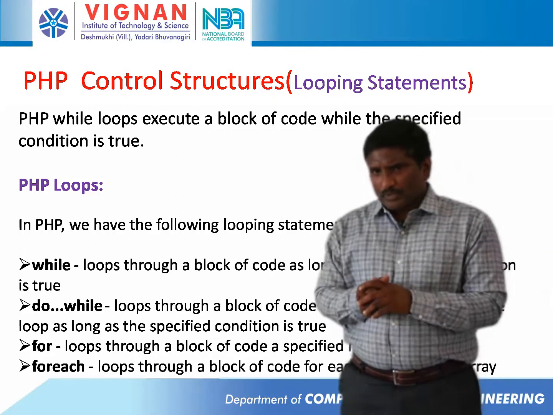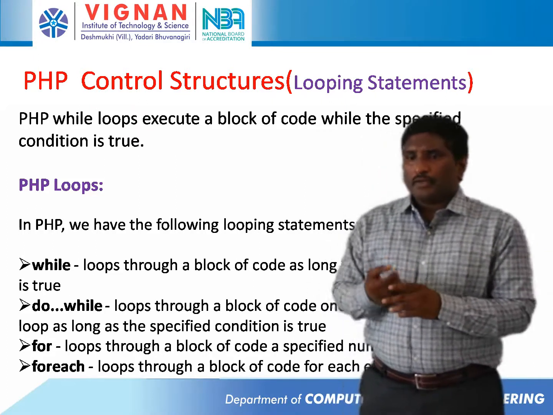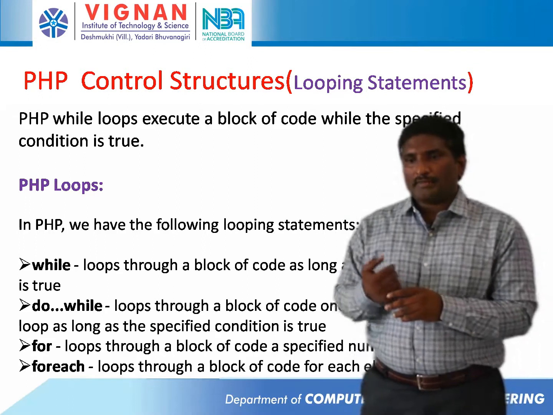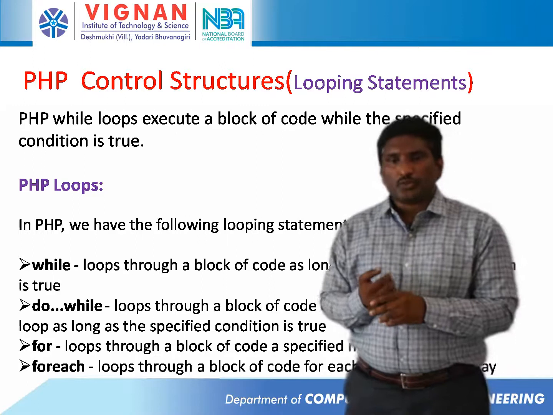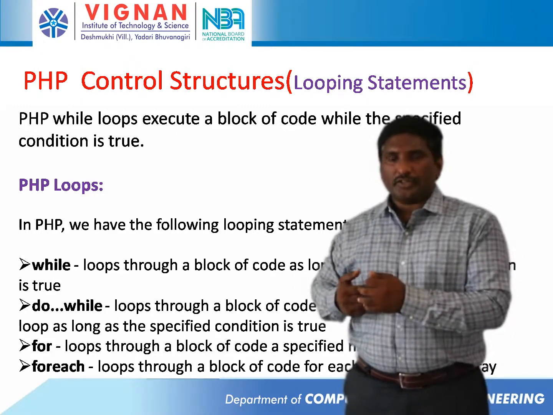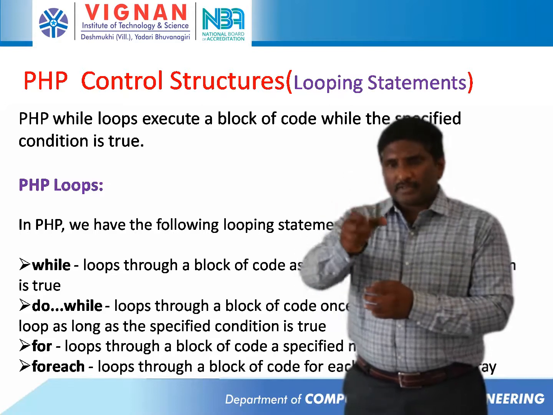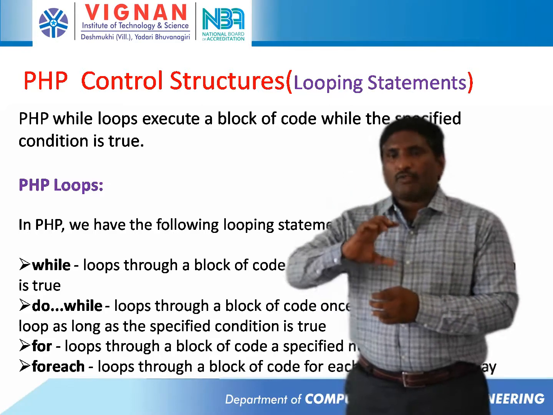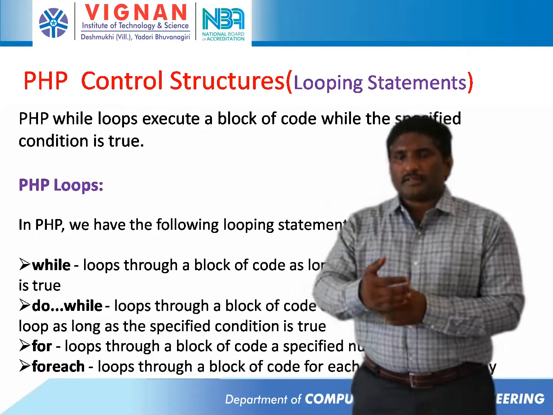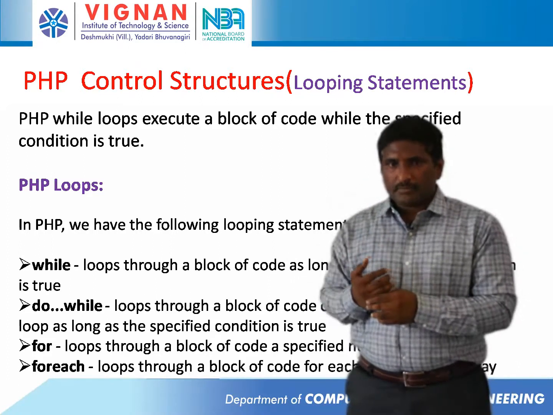The do while loop goes through a block of code once and then repeats the loop as long as the specified condition is true. In do while, first do the action, then check the condition. In a while loop, it checks the condition first. If the condition is true, then the while block will be executed. But in do while, first do the action, then the condition is checked in while.